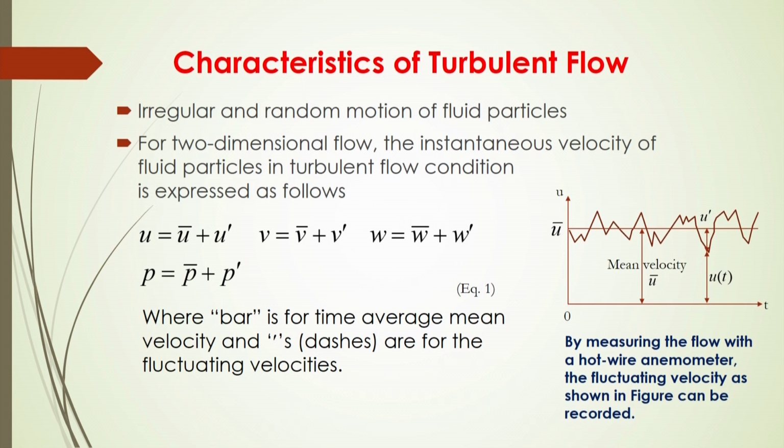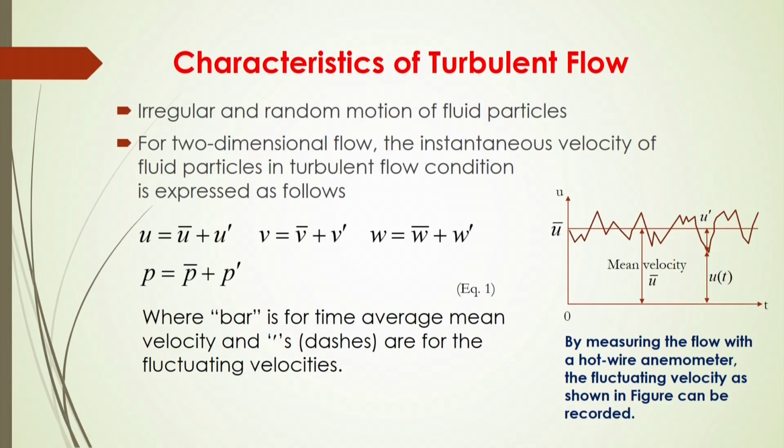Now, you will see that during turbulent flow there will be some irregular and random motion of the fluid particles, and for two dimensional flow the instantaneous velocity of the fluid particles in turbulent flow condition can be expressed as u equals u bar plus u dash. Now, this u bar is called the time average mean velocity, whereas u dash is called the fluctuating velocity.